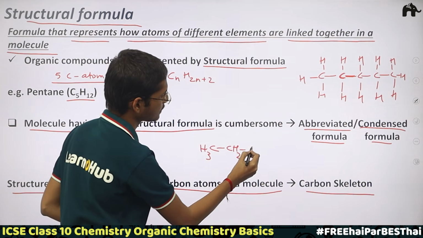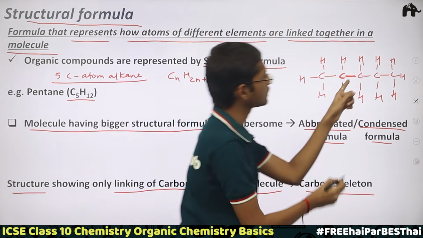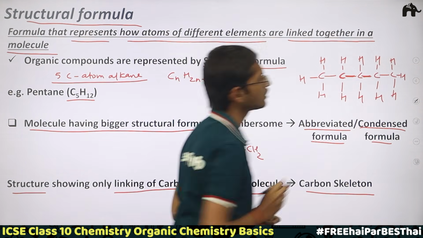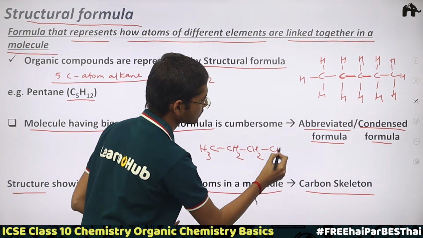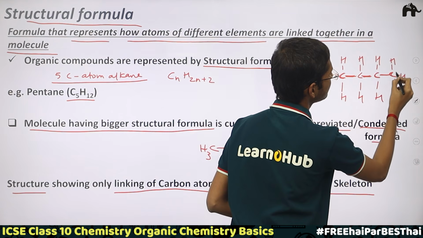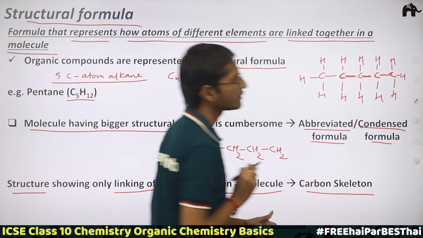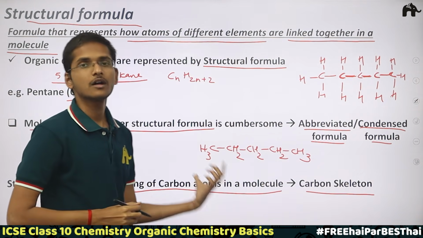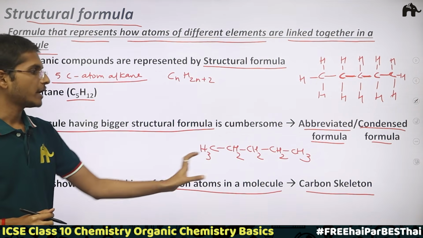So this CH2 is linked with another CH2. Now the third CH2 is linked with the fourth CH2 with a single bond, right? Then this fourth CH2 is further linked with this CH3 with a single bond. So CH3, this becomes your condensed formula or abbreviated formula.